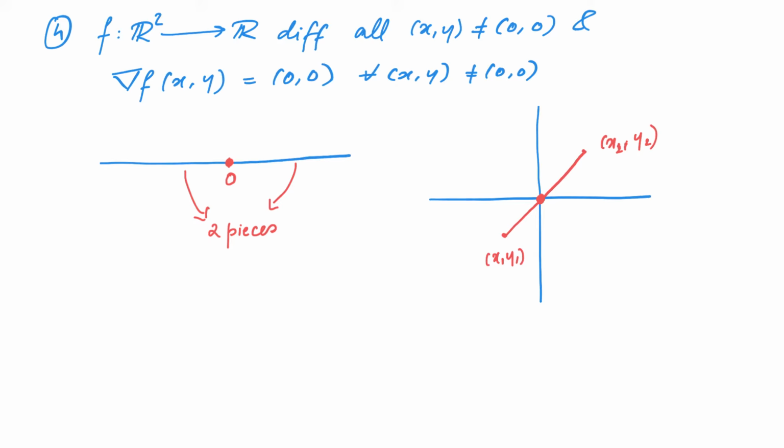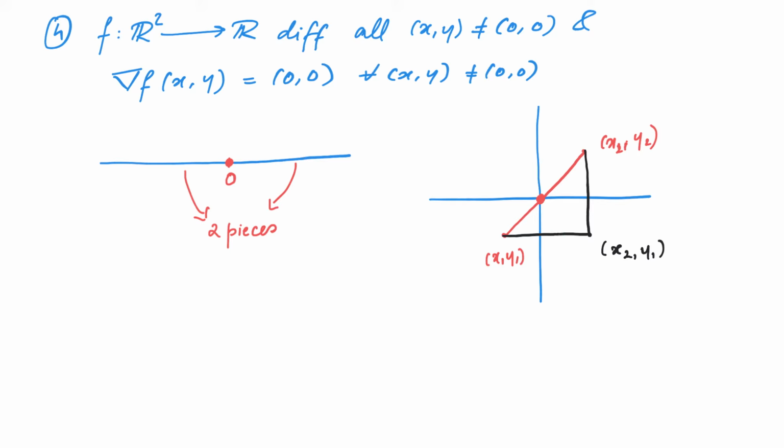That said, we can bypass this problem using a small trick. We can consider the point (x2, y1) and the two line segments that join these points. In other words, we are considering a different path from (x1, y1) to (x2, y2). And there are only two possibilities. Either f(x1, y1) is not equal to f(x2, y1), in which case there will be some point in between these two points where the gradient has to be non-zero.